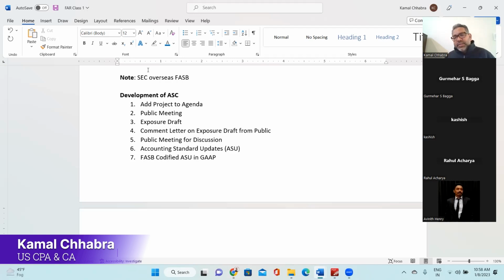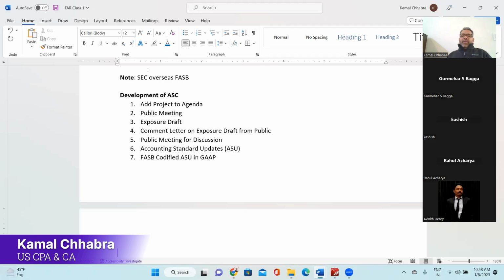Once those discussions are done, the accounting standard starts taking shape, in consensus with public accounting firms, businesses, government, educators, and the public at large, right? And then it is called an accounting standard update. That accounting standard update goes to the FASB and to the SEC finally for codification, and it will be considered as GAAP. So that is the process.